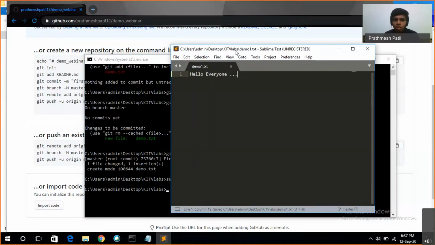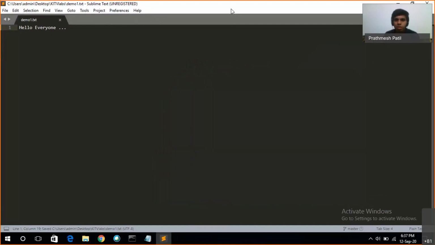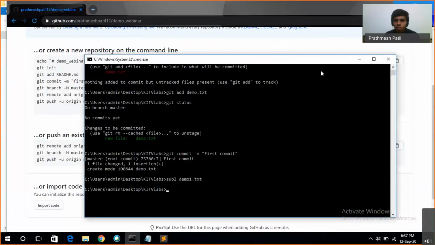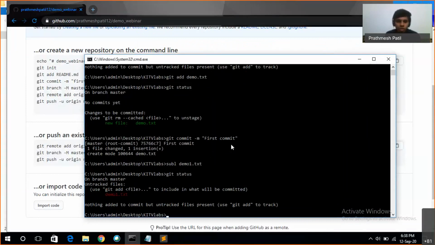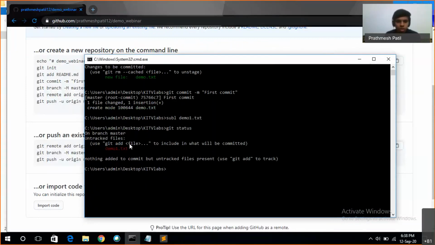I'll save it, and now again I'll write the git status command to see whether it shows that we have created a new file. Yes, it shows here that we have some untracked files. We have a new file named demo1.